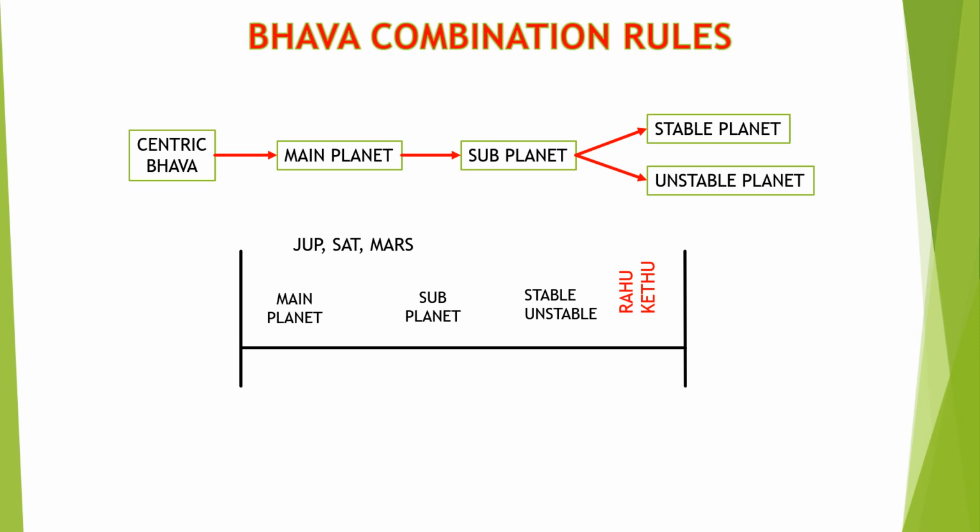For example, we can consider that the bhava has the combination of Jupiter, Saturn, Mars, and either Rahu or Ketu in the combination. If Jupiter, Saturn, Mars are in conjunction with the bhava from 159, then Rahu or Ketu will become the main planet and take control of the bhava.